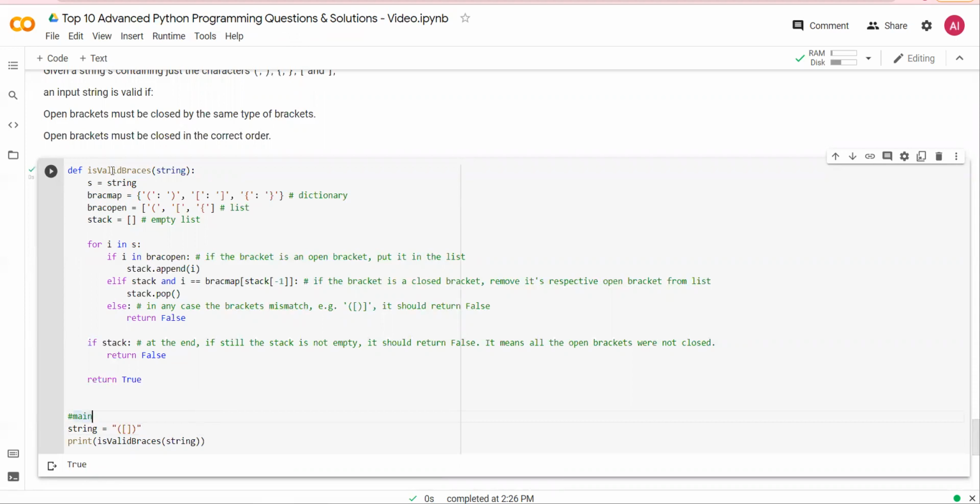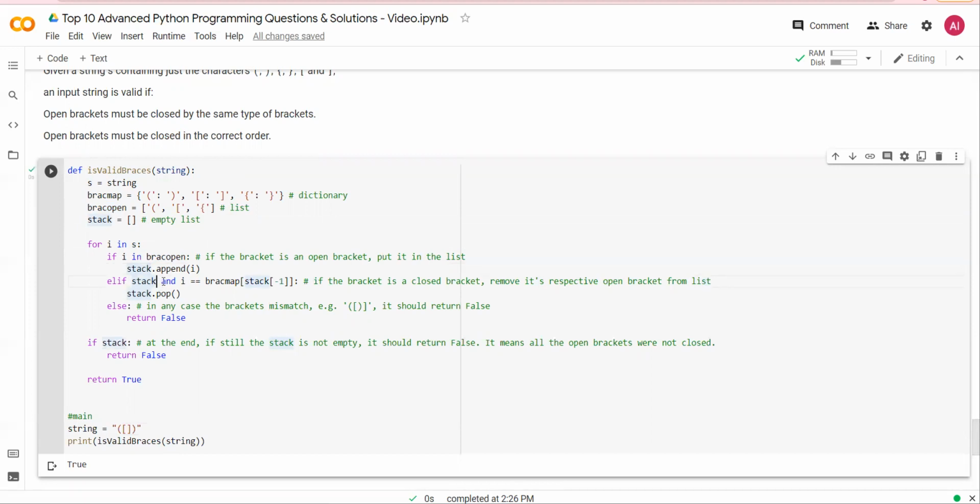So let's look at this function. Is valid braces takes in strings. First, you create a bracket map. So this is the map, this is a dictionary. Then you define that this is bracket open. So this is the dictionary, this is the list. Then you define an empty list, stack. For i in string, if i in bracket open, that means if you find an open bracket, then append it to the stack.